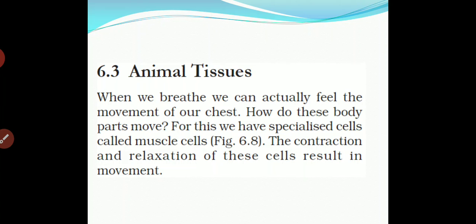The contraction and relaxation of these cells result in movement.